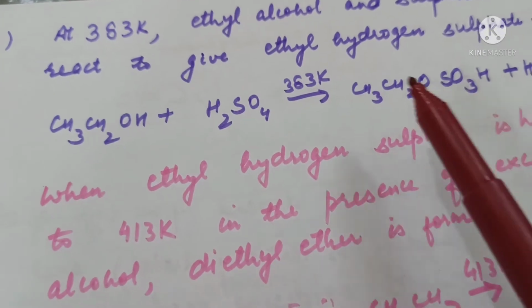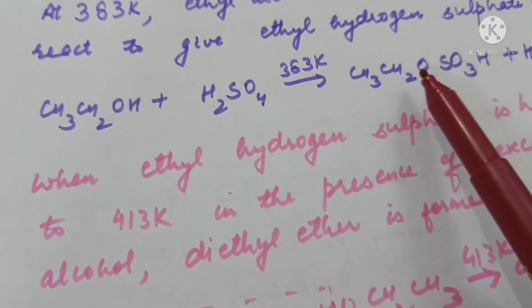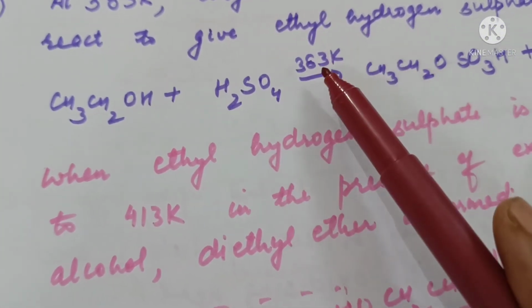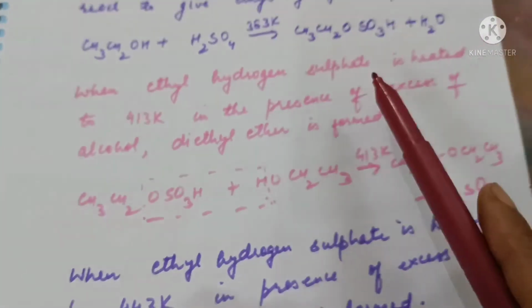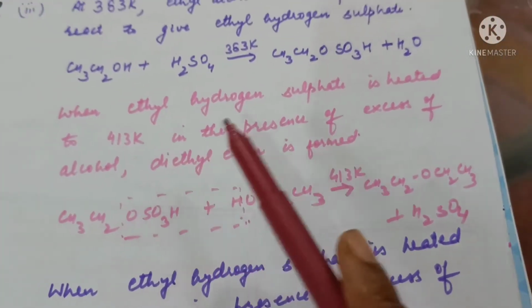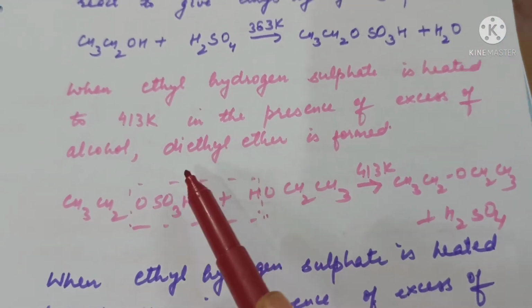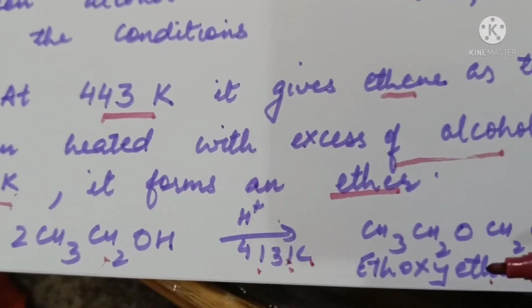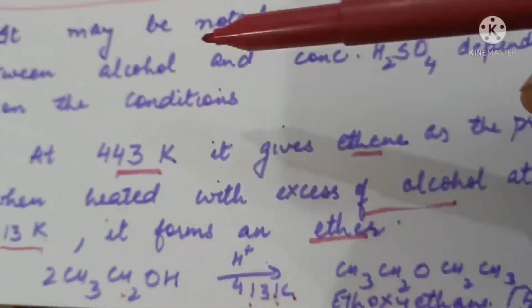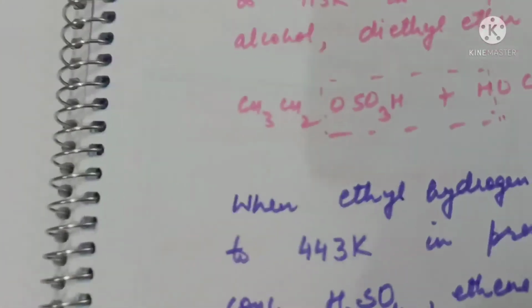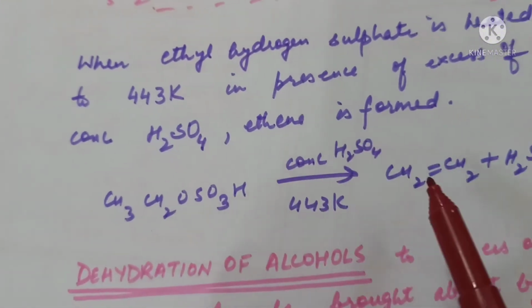And similarly, if this ethyl hydrogen sulfate is heated to a higher temperature, 413 Kelvin, in presence of excess of alcohol, diethyl ether will be formed, and if heated to a higher temperature, 443 Kelvin, alkene will be formed.